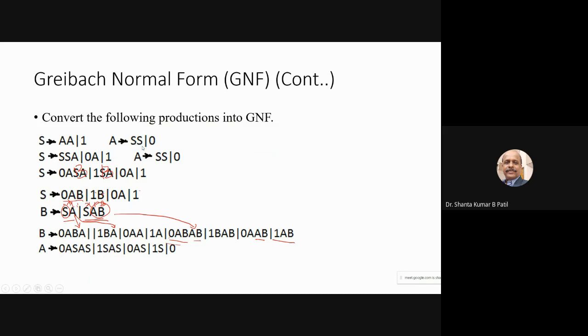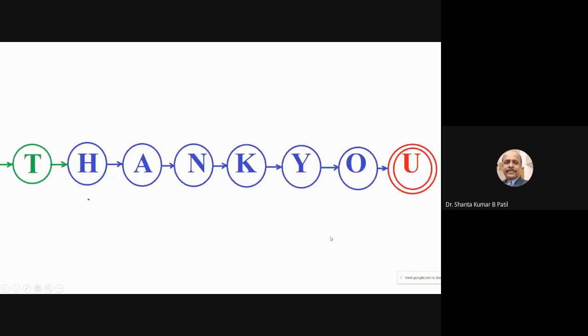1SA, yes as it is. So 0A, yes as it is. 1S, yes as it is. Then keep 0 as it is. Now take any production: they are all in the form of Greibach normal form, either only a terminal or a terminal followed by any number of variables. This is how we convert the non-Greibach normal form productions into Greibach normal form productions. Thank you.